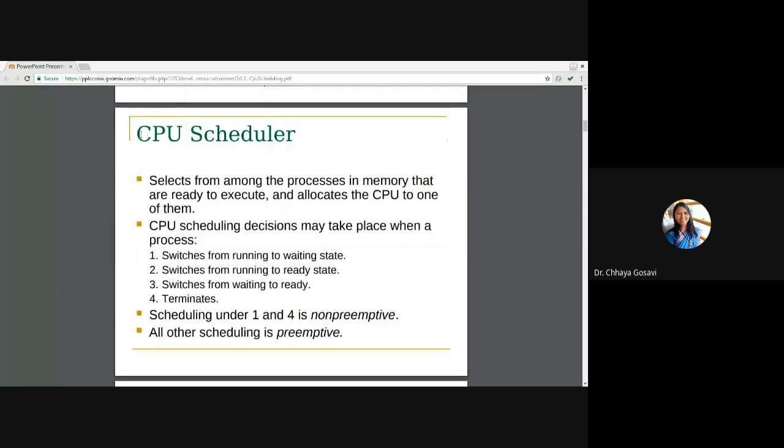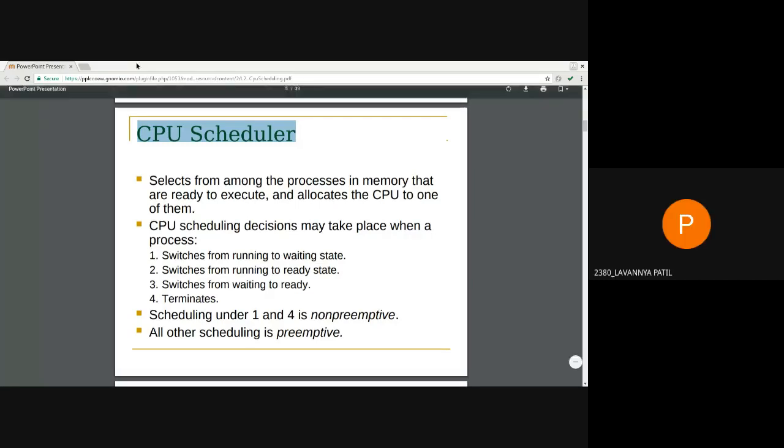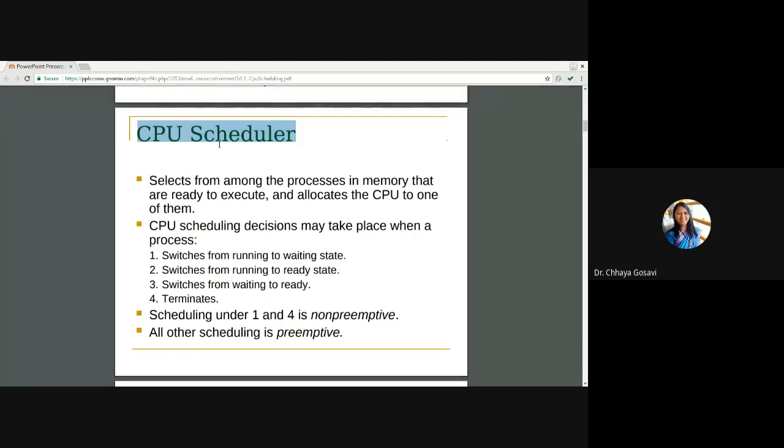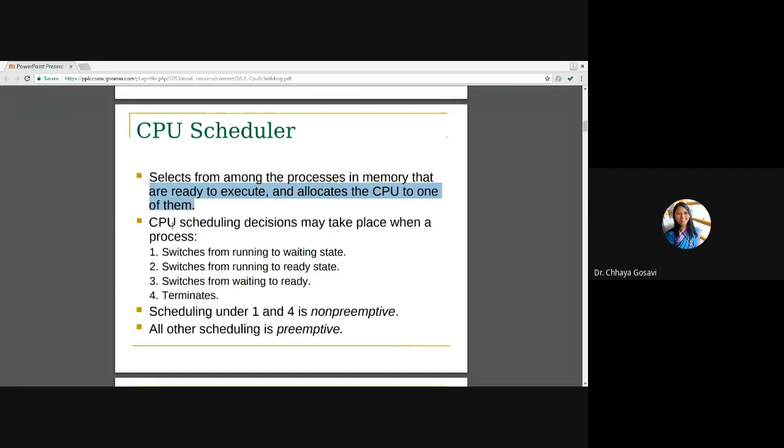What is the job of the CPU scheduler? Which scheduler is the CPU scheduler, long term or short term? It is called the short term scheduler. Now we are at that phase, from ready to running. The short term scheduler has to decide which process to pick from the ready state and put in the running state. That is the CPU scheduler's job. It selects among the processes in memory that are ready to execute and allocates the CPU to one of them. And on what basis will it take the decision?